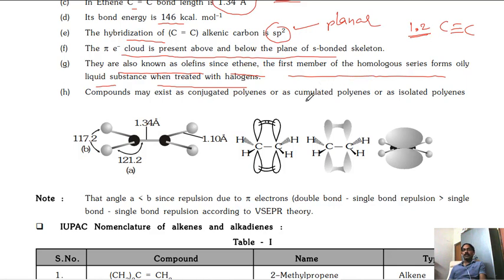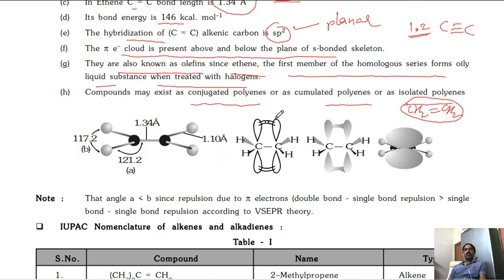In case of alkane, methane is the first member. But in the alkene, the first member is ethene, that is CH2 double bond CH2. There is no one carbon alkene. So it starts from a minimum of 2 carbons. Next, the compounds may exist as conjugated polyenes or as cumulated polyenes or as isolated polyenes.